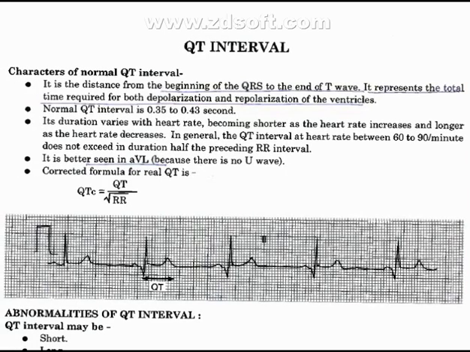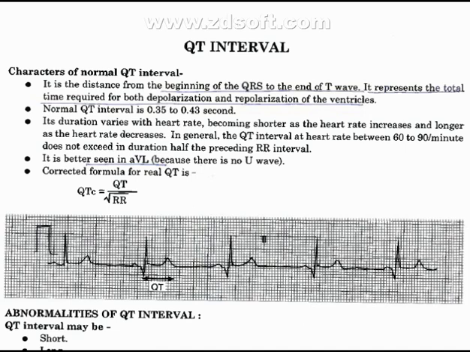Now the QT interval. Characters of normal QT interval. It is the distance from the beginning of the QRS to the end of the T wave. It represents the total time required for both depolarization and repolarization of the ventricles. Normal QT interval is 0.35 to 0.43 seconds. Its duration varies with heart rate, becoming shorter as the heart rate increases and longer as the heart rate decreases.